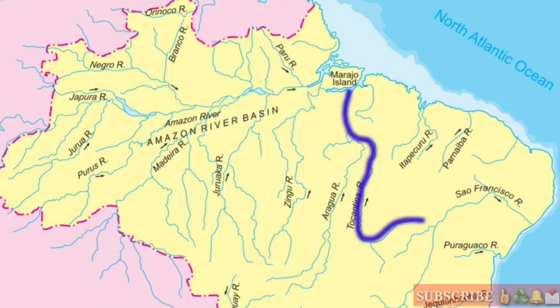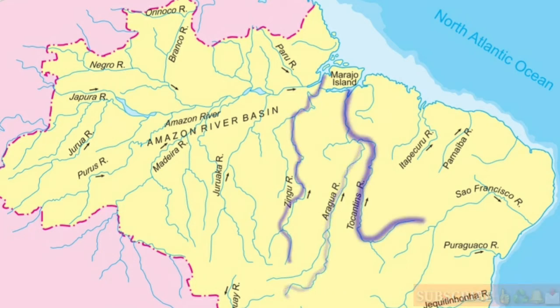We can see the mouth of the Tocantins at the Maranhão Island. Then Araguaia river flows towards north and meets the North Atlantic. Then Xingu river flows towards north and meets the North Atlantic Ocean.